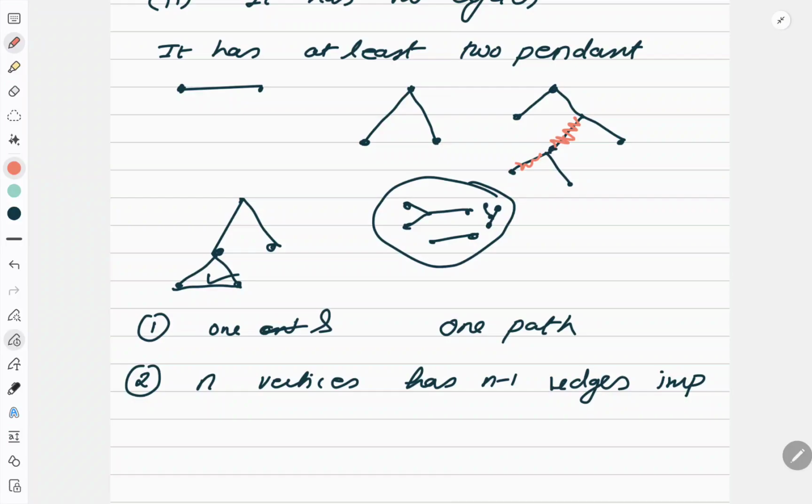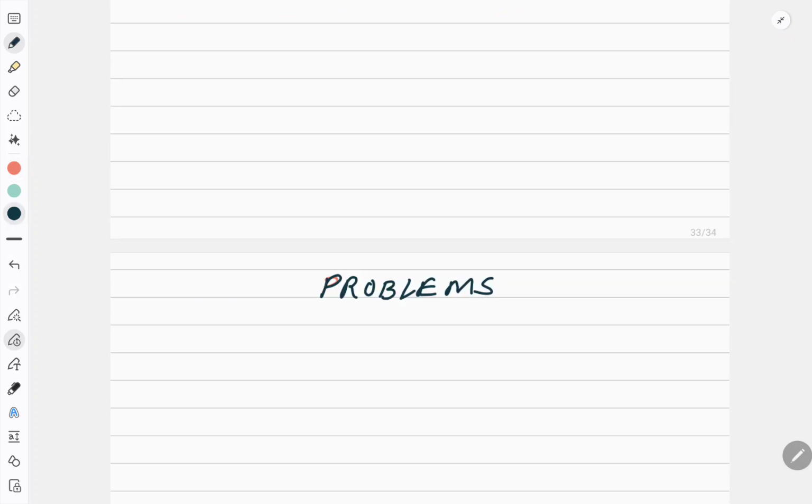Now let us do a few problems based on trees. The simple basic property which I will be using is that a tree with n vertices has n minus 1 edges. Let us do the first problem. Let there be a tree T1 with V1 vertices and E1 edges.